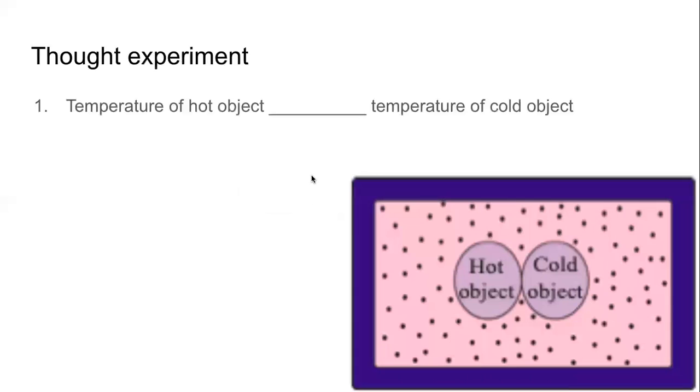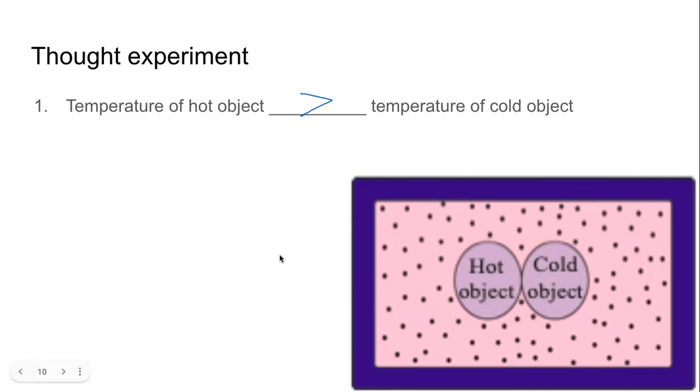First one. Fill in the blanks. Temperature of hot object, fill in the blanks with less than, greater than, or equal to, temperature of a cold object. What will come here? Greater than, less than, or equal to. Told you, very easy. Simple English. When do we say that something is hot or hotter? When the temperature is more. So the temperature of a hot object is more than the temperature of a cold object. Very easy.